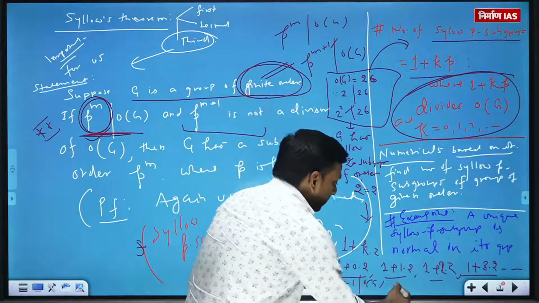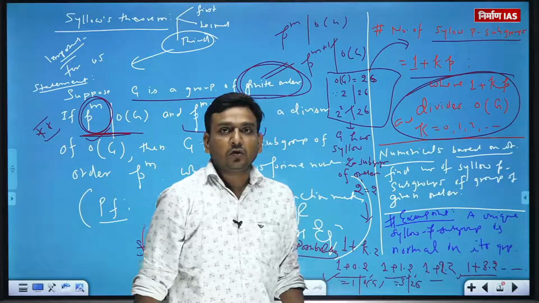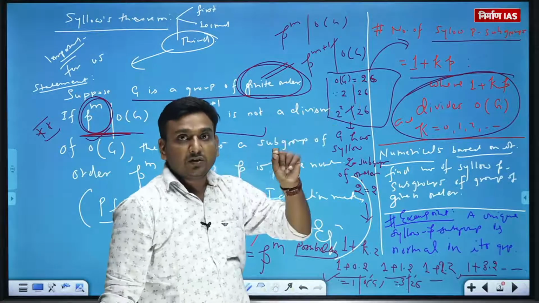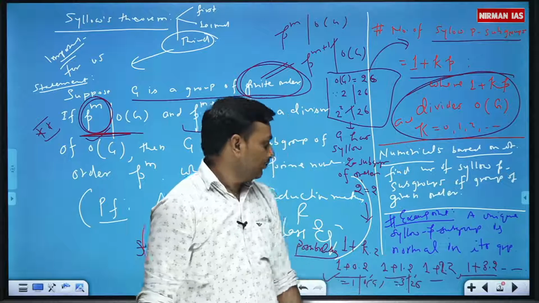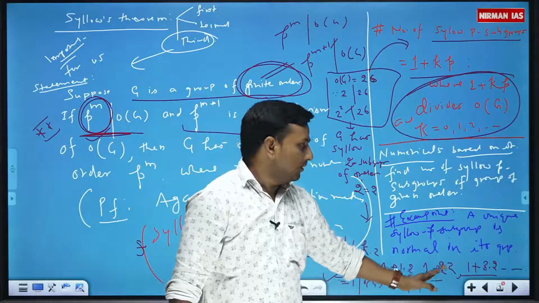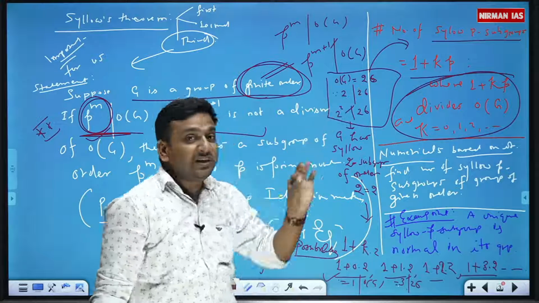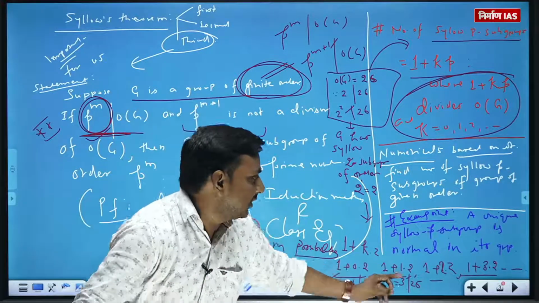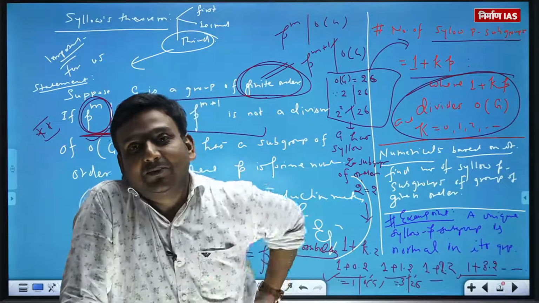1 plus 1 into 2, that is 3, but 3 does not divide 26. So that means for this group G, the number of Sylow 2-subgroups cannot be 3. 1 plus 4, that is 5. 5 does not divide. So we will say here G does not have 5 Sylow 2-subgroups. You getting my point or not?